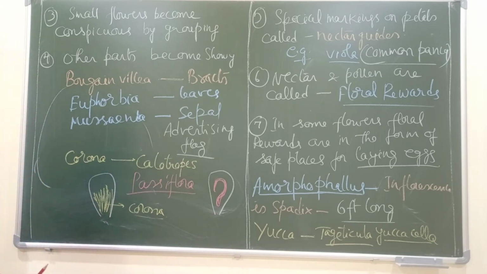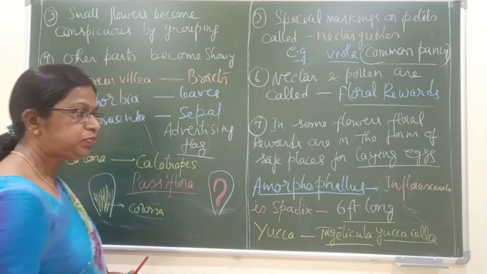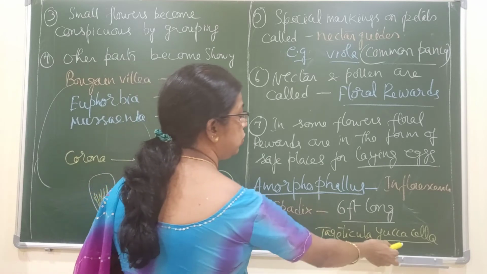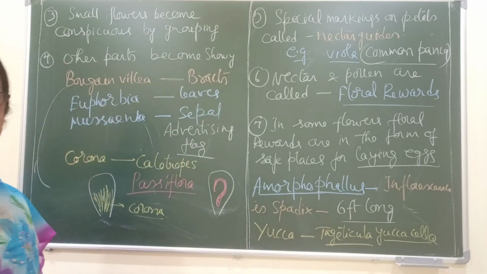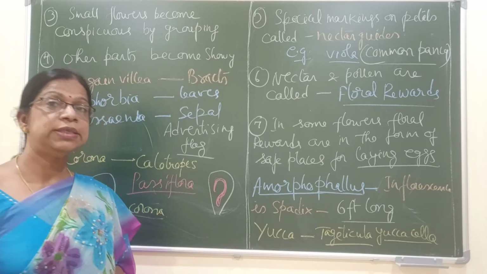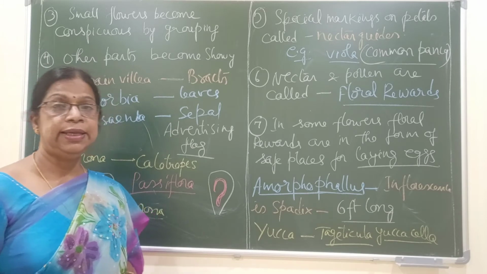Another symbiotic type of pollination we find in the case of Yucca. Yucca shows symbiotic association with a moth called Tegeticula yuccasella, or Pronuba yuccasella. You know, Yucca belongs to family Liliaceae.